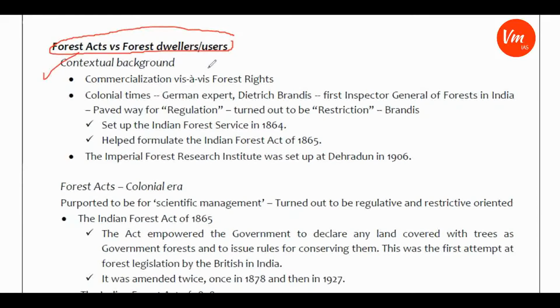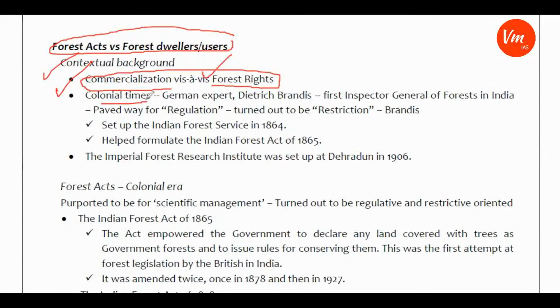How has it changed their approach towards forest? And what is the view of the government towards the forest resources? So the contextual background is commercialization of forests, and these are the forest rights. These forest acts or forest policies try to balance the commercialization aspect as well as the rights aspect of the forests or forest resources.